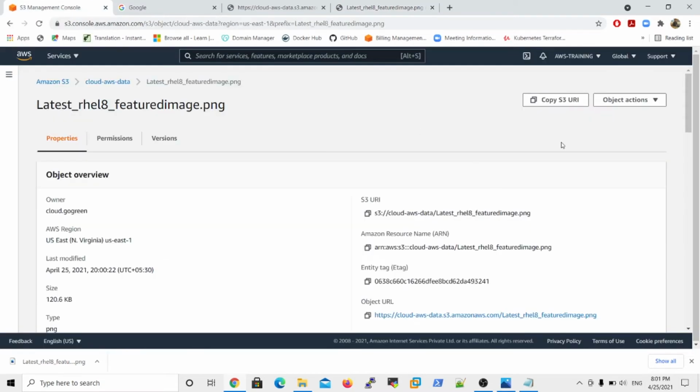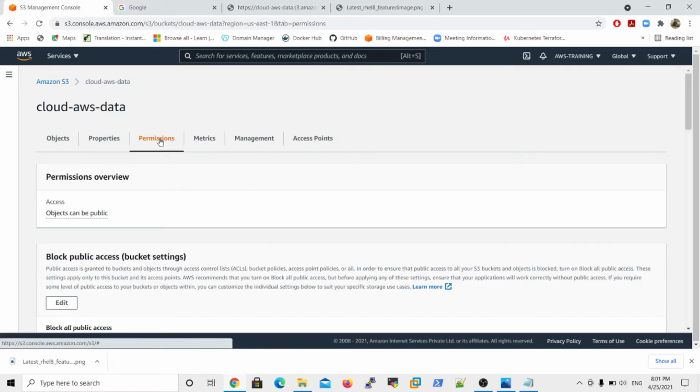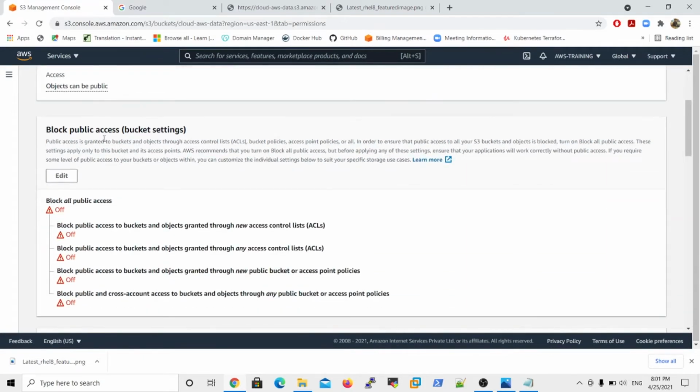And in case, for example, this is my bucket. If I enable the bucket permission block public access option, now you actually disable the block public access. If you enable this, public access is granted to buckets and objects through access control lists, the ACLs.